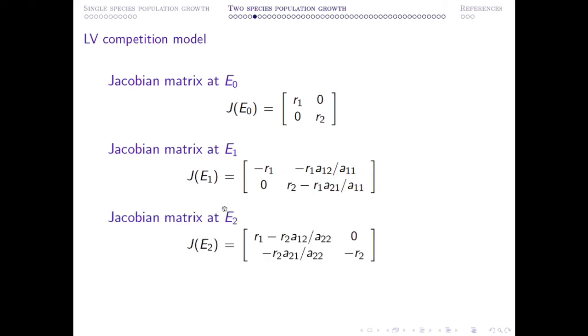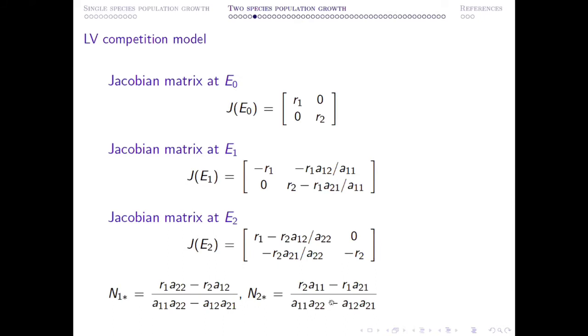Similarly, you can judge the stability of E2 depending upon the sign of this particular quantity. Now for N1 star, N2 star, you have this expression. Of course, certain conditions are required to be satisfied by the parameter values in order to ensure that both of them are feasible quantities.